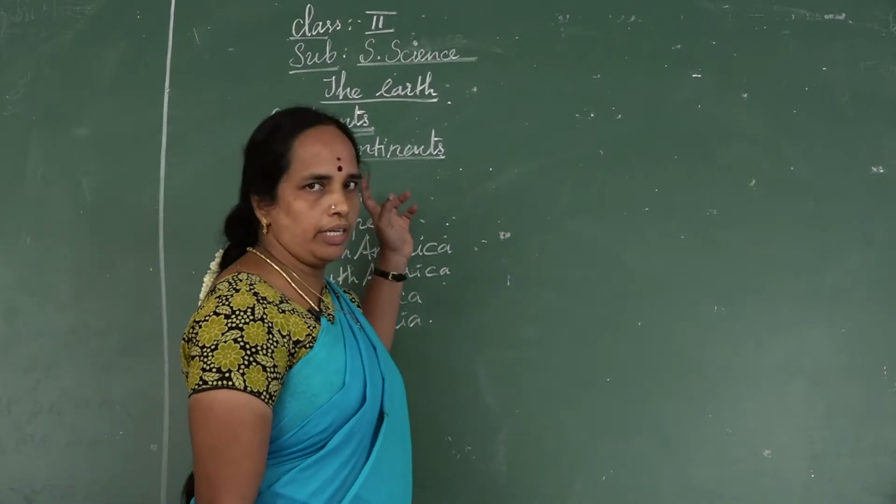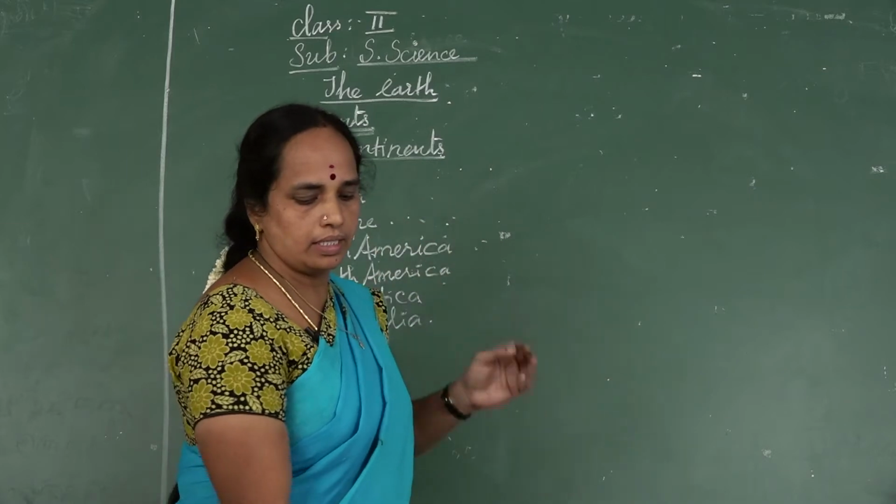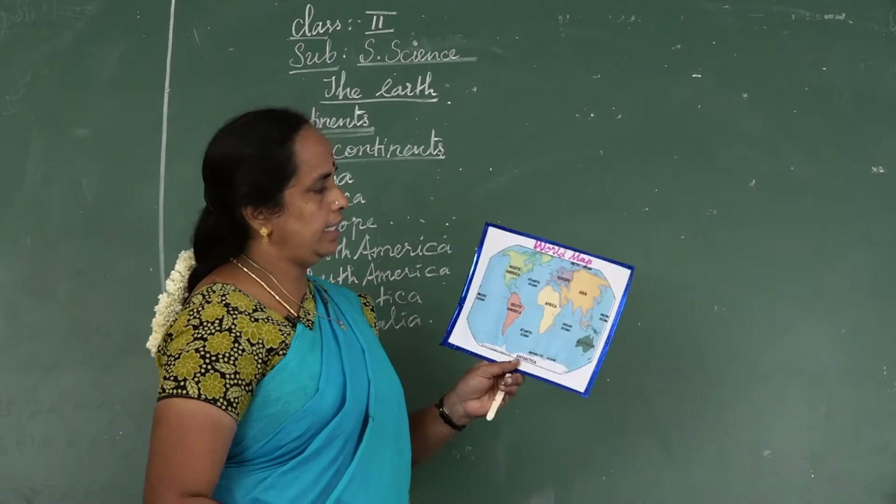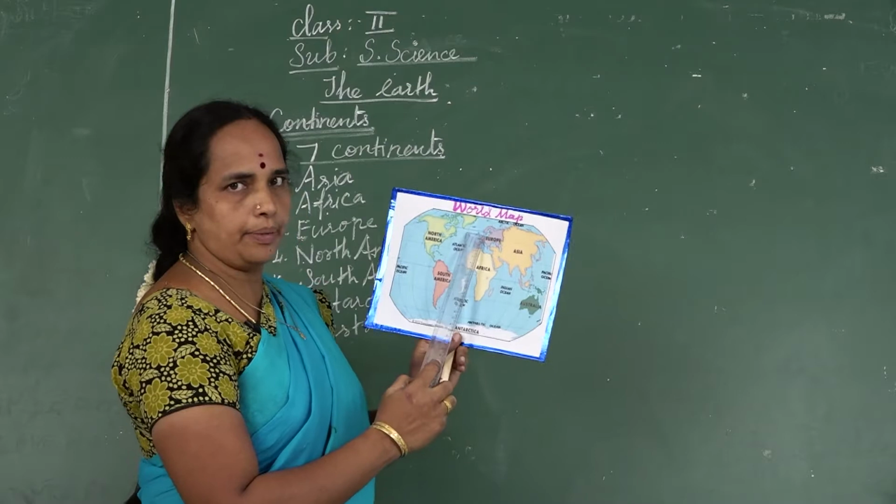Totally 7 continents. See here, world map.